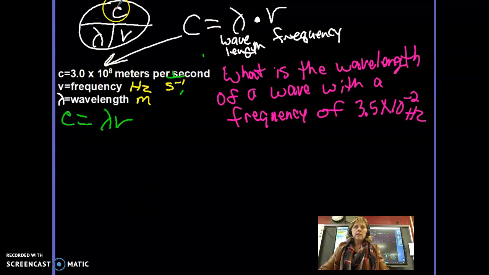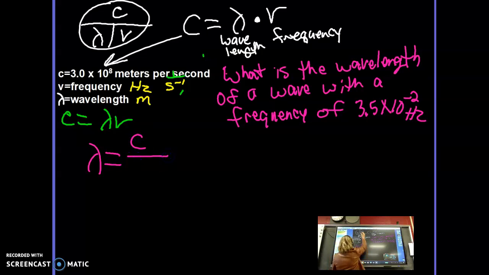So I just need to take the speed of light divided by the frequency to get wavelength. So wavelength is equal to the speed of light divided by frequency. That's the way I'm going to use this manipulative or this equation.